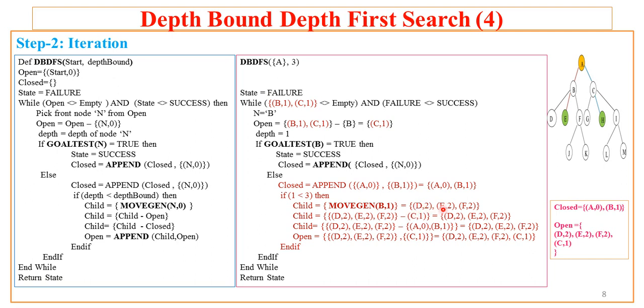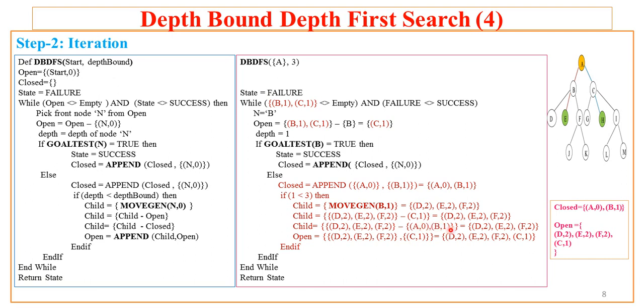Then from this child, whatever there is in the open is removed. In open there is only one node C, and in child there is no node C present, so child will be D, E and F. Now from the child, whatever there is in the closed is also removed.